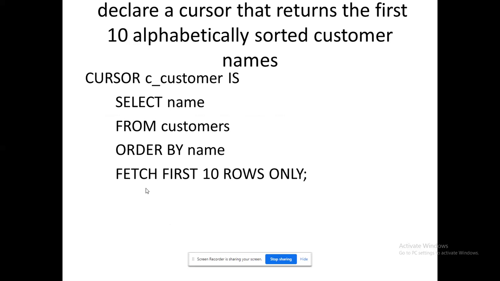So we are declaring a cursor. I'll give you the detailed explanation of the program again. That's the reason why I have broken it into this number of slides, because we have very limited concepts to be discussed in a span of time. I'm creating a cursor, declaring it such that the first 10 alphabetically ordered customer names are stored. This is the procedure to be followed.